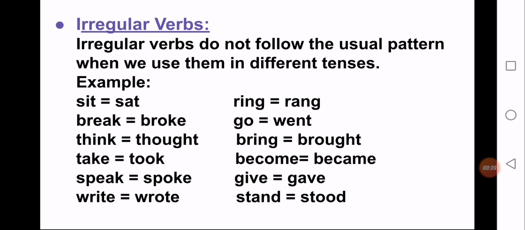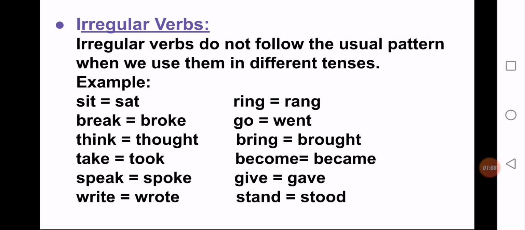Students, if you remember, in the previous lesson I told you about verbs, that verbs are the action words which tell us what is happening. I also told you about regular verbs and irregular verbs. Regular verbs are those verbs which follow the pattern of ed, and irregular verbs are those verbs which do not follow that pattern.